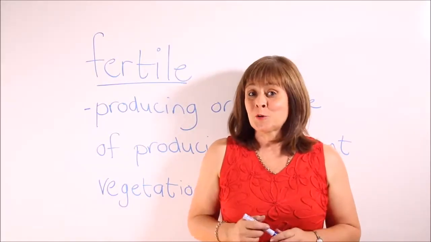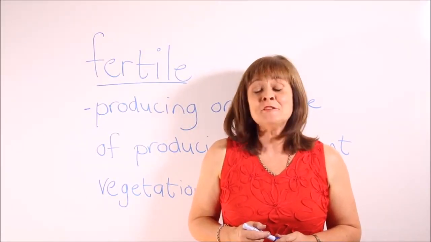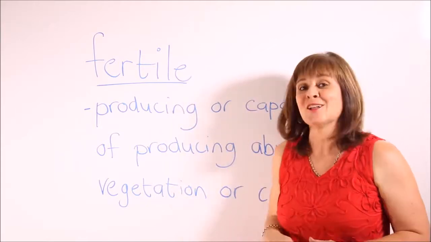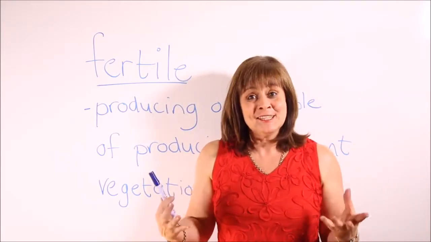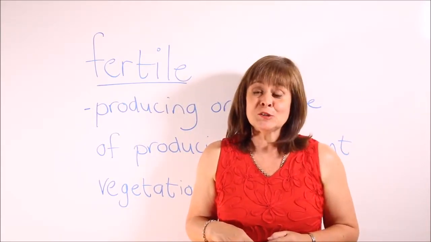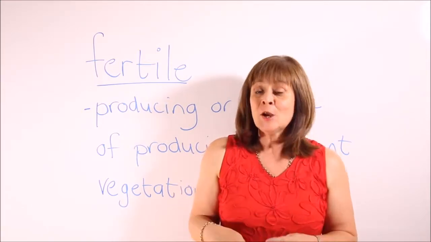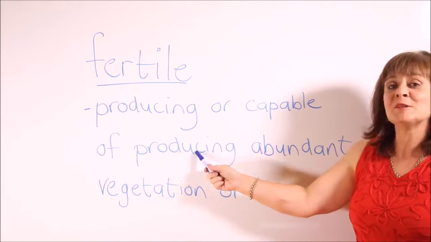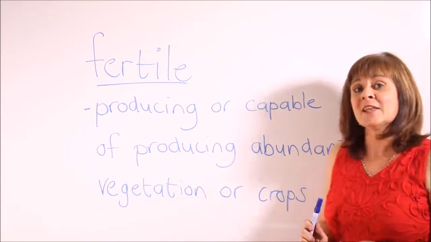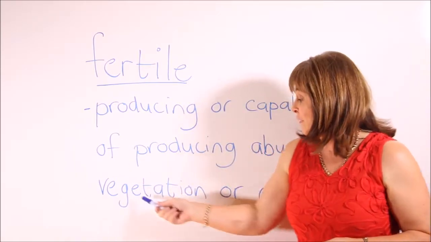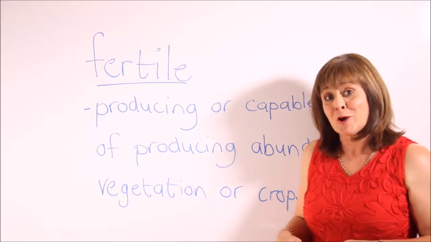Now, if you want your crops to grow well, you have to plant them in fertile soil. Fertile is an adjective that we use to refer to soil or land that is producing or that is capable of producing abundant, in other words, a lot of vegetation or crops.